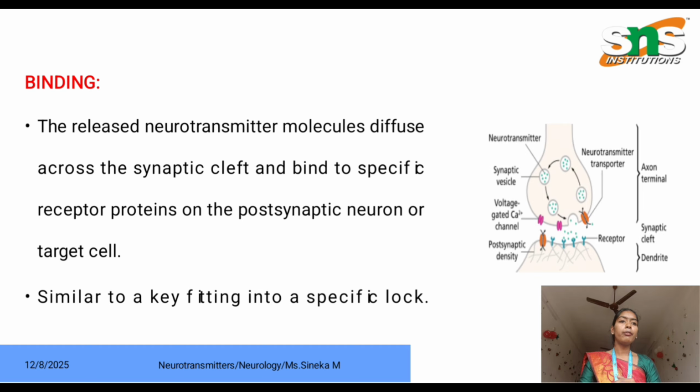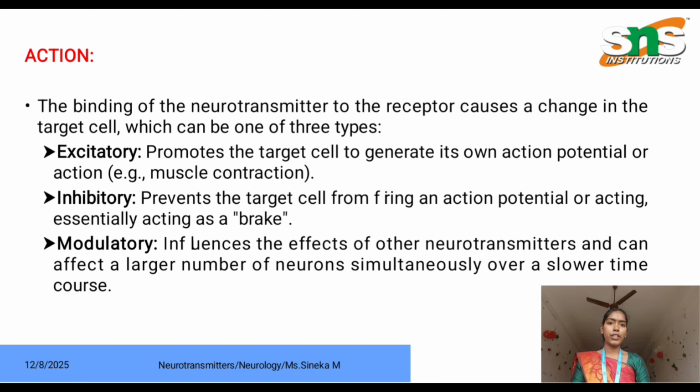Here is the image of neurotransmitter released from the presynaptic membrane binding to the postsynaptic membrane. Action. The binding of neurotransmitter to the receptor causes changes in targeted cells.